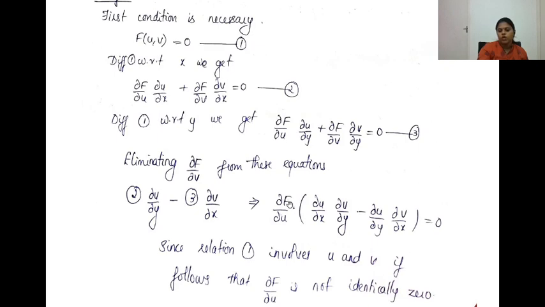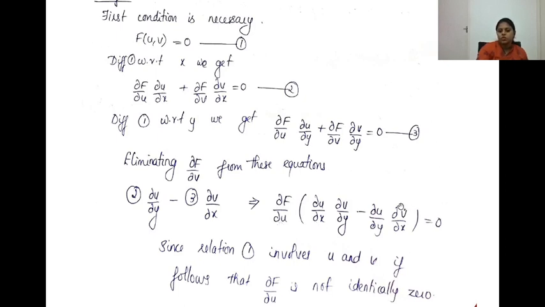Now if you take ∂f/∂u, that's a derivative of f with respect to u, and we have already taken that f is a function of u and v. So f is a relation connecting u and v. So f will contain u. f cannot be independent of u because it's a relation involving u and v. Since f involves u, this derivative cannot be identically 0. So ∂f/∂u is not 0.